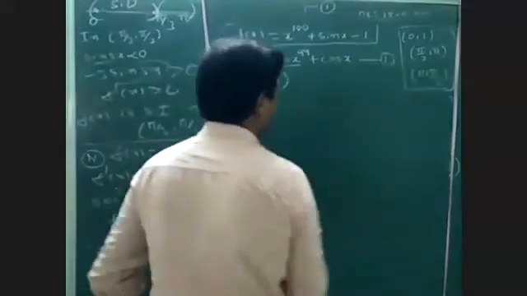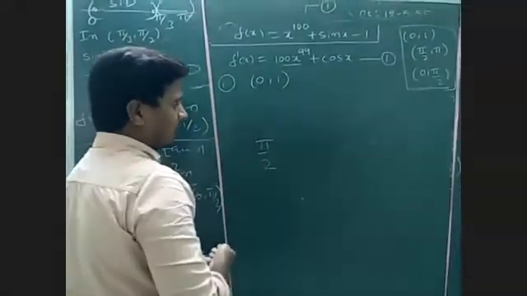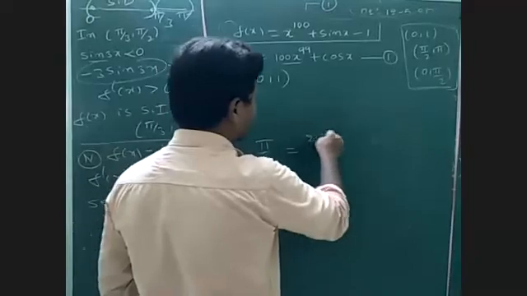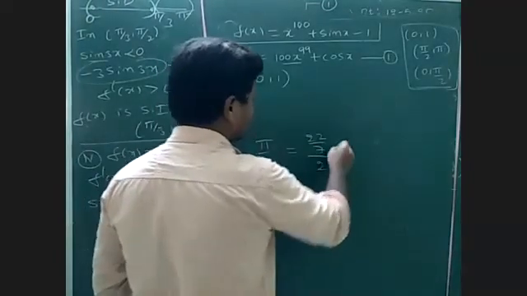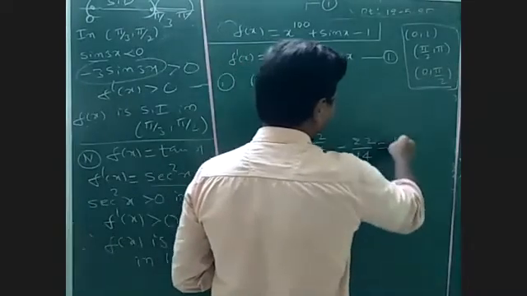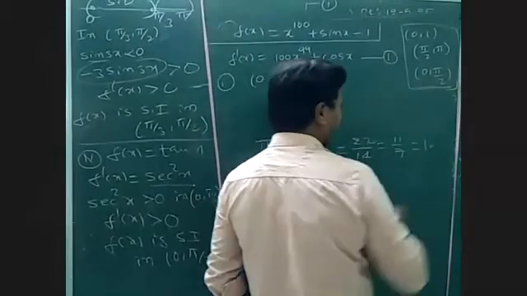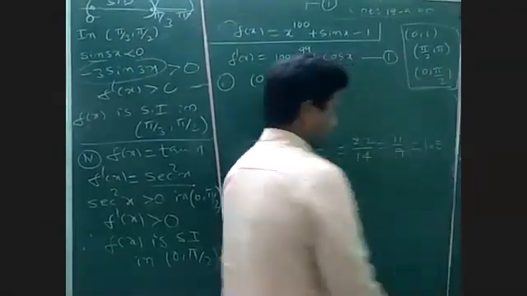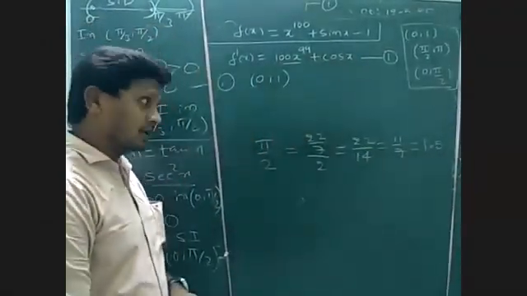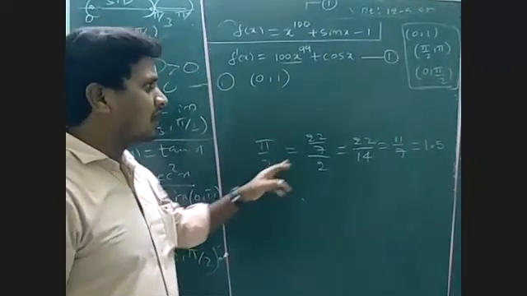Actually, find the value of pi by 2. Pi is 22 by 7, by 2, so 22 by 14, that is 11 by 7. Approximately 1.5. So the pi by 2 value is about 1.5.